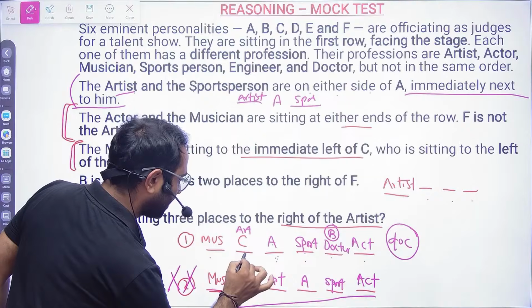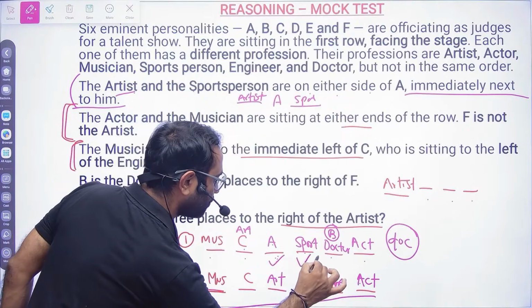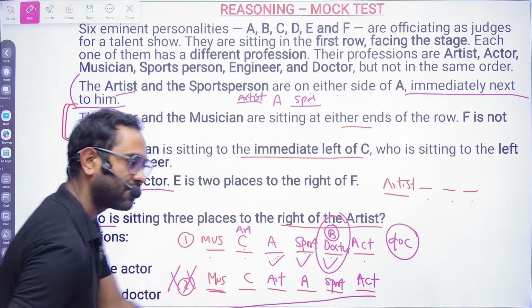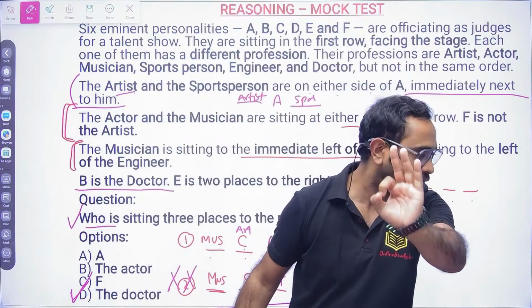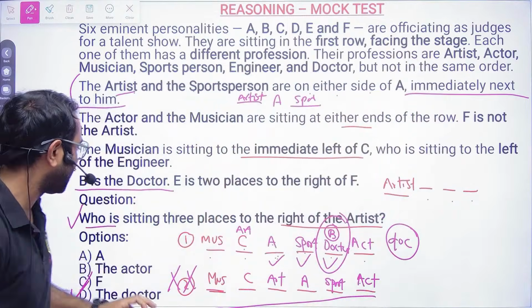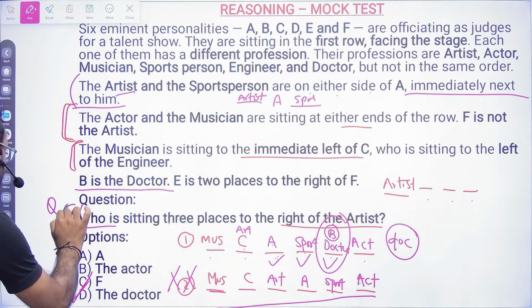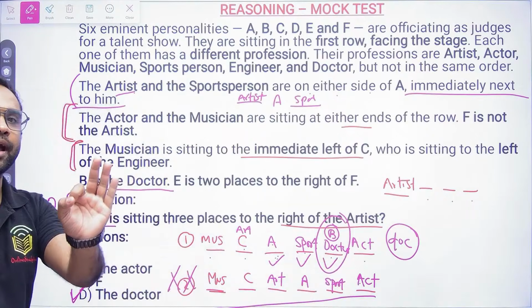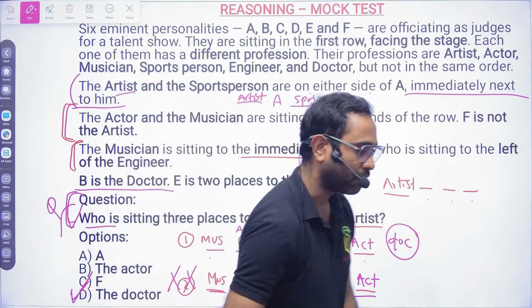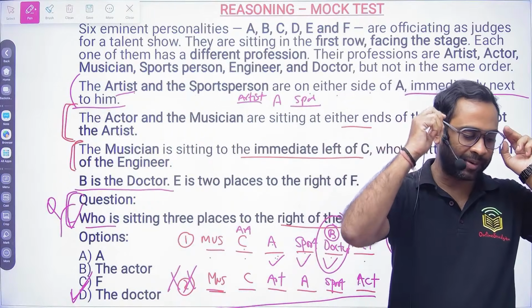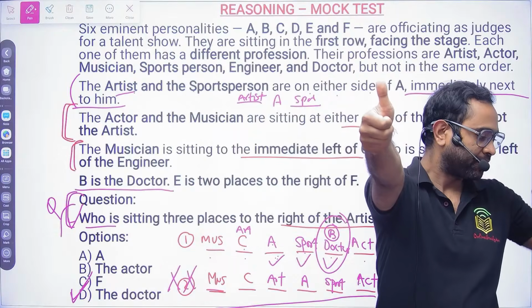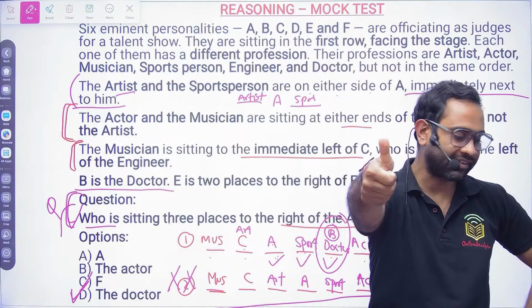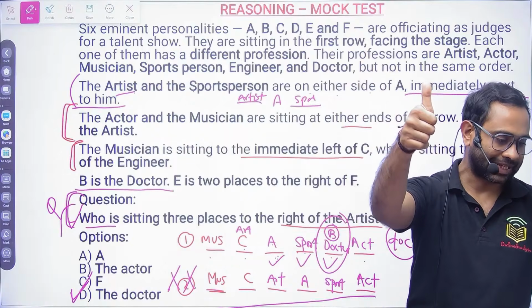So it is very clear from the artist 1, 2 and 3 you will be having doctor, and option D is the correct answer. It's a wonderful question. It's a very good question. The only thing is, the line they have given gave me a clear idea, and I made the problem very simple. Now let me know if it is clear to you all or not. This is a good question, but we have made it really simple because of the given steps.